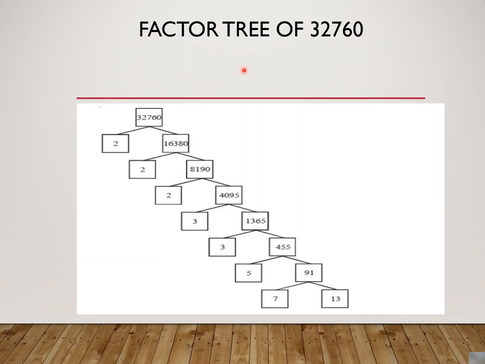Now here is a factor tree of 32,760. You have been doing factor trees in your grade 6, grade 7, grade 8. So you know how to make a factor tree. So here you can see that the factor tree of 32,760 is being made here. Right?